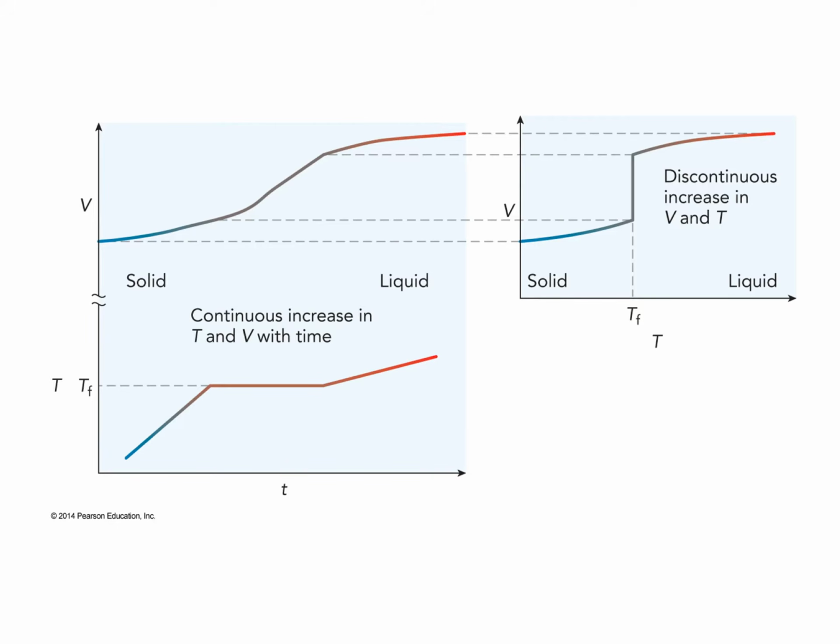Initially, if the substance is in the solid phase and we begin to input energy, the temperature of the solid will increase as the phonon vibrations increase in amplitude, and therefore the particles have a higher average kinetic energy. At some point, the kinetic energy of those phonon vibrations will overcome the potential energy between particles, and the solid will begin to become a liquid. Remember that the solid and the liquid coexist at a given temperature, which we call the freezing point or the melting point, and so as the solid is becoming liquid, the temperature remains constant.